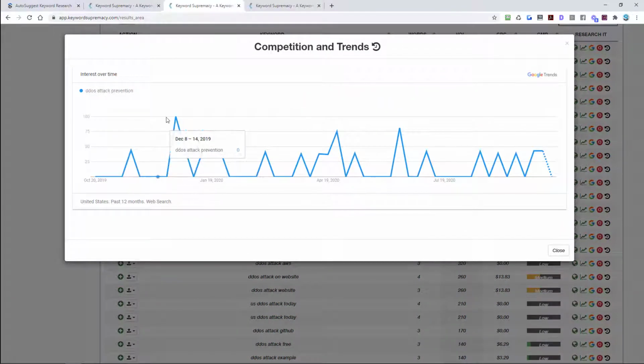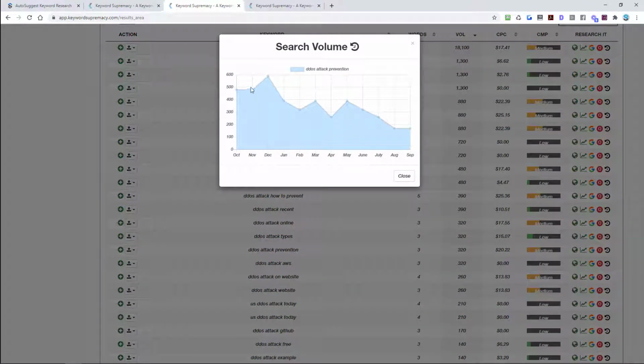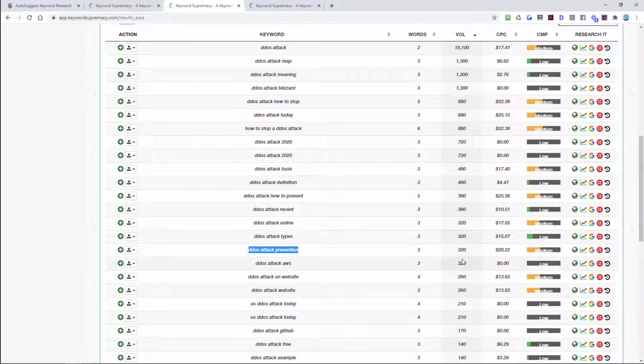So we'll look at the trends. Okay, it goes up and down. It's fairly stable with the up and down, and then we'll look at the history of DDoS attack prevention. It does look like it's kind of trending down. It may not be the best keyword in the long term, but right now it's still holding steady.